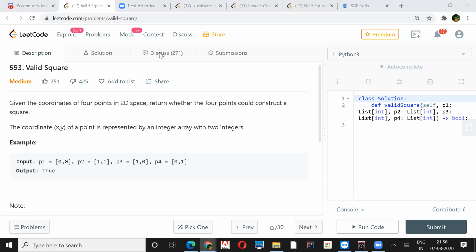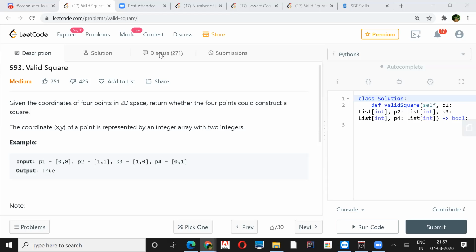Slope would also work. But I think the better way is we find the four sides. If all those four sides are equal, then it can be either a square or a rhombus. For a rhombus, the diagonals are not equal, so we can find the diagonals, and if both of them are equal, then that is a square. And a square is a rectangle also, right? The first condition would take care of that, no? If all four sides are equal, that can be a rectangle also. No. A rectangle cannot be a square, but a square can be a rectangle. The basic difference is the diagonal one, right?